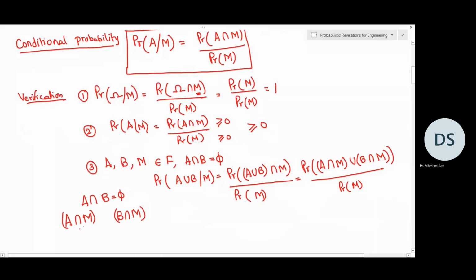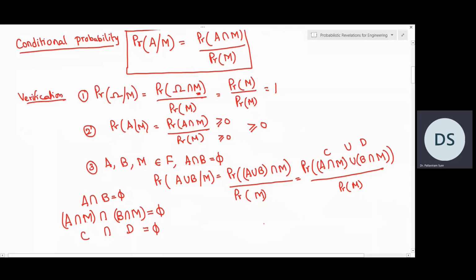So A intersection M and B intersection M, since A and B have no common elements, this A intersection M will not have any elements that are present in B. Same way, B intersection M will not have any elements that are in A. So thus we can say that this intersection is also a null set. They will not have any common elements. So we will call this as C and we will call this as D. So it appears as if C intersection D is phi. And here in the numerator, it is C union D.